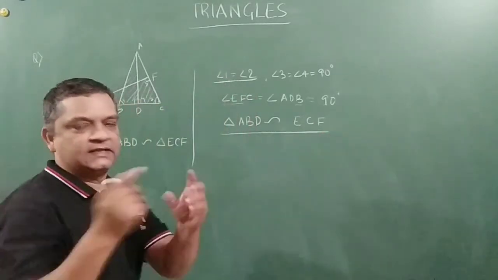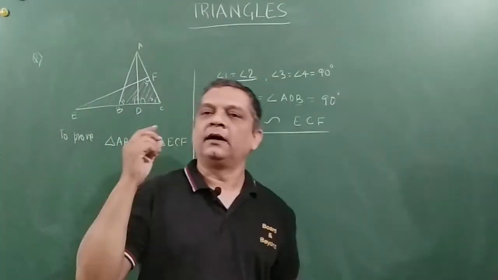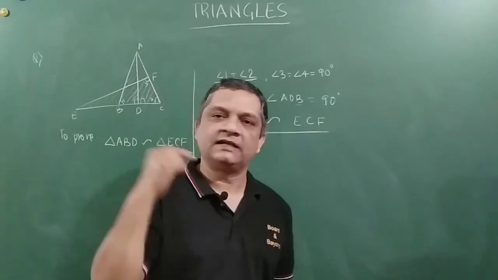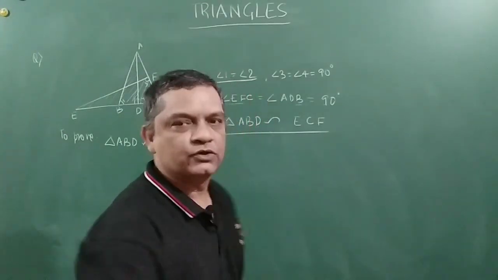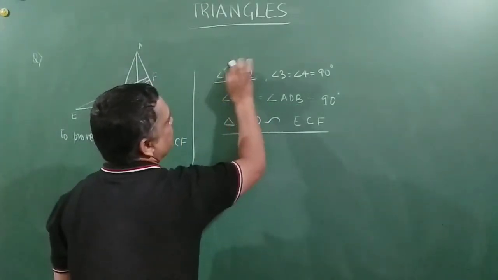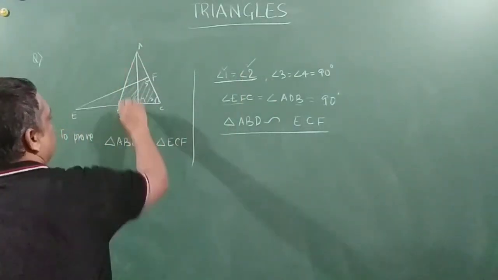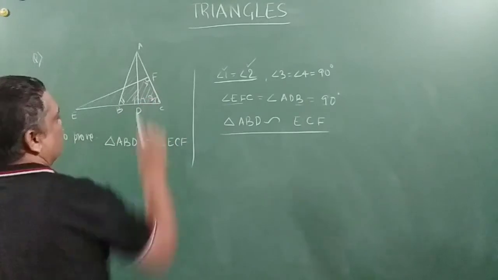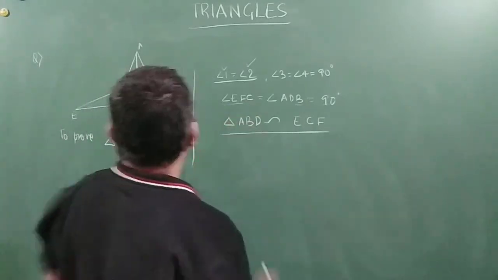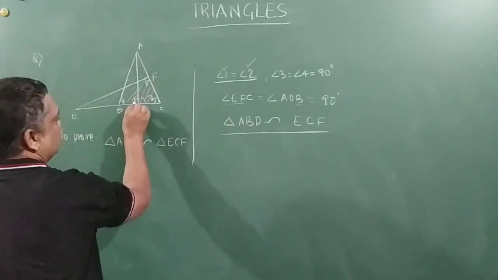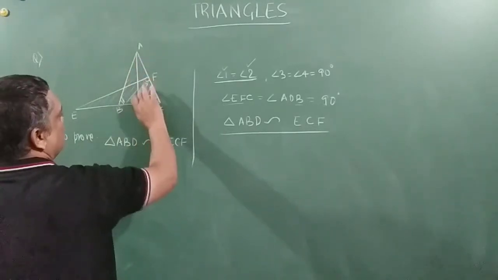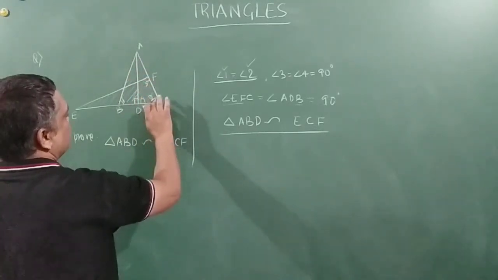You got it? This we have done on two angles. That is the AA criteria. So how we have done it is that angle 1 is equal to angle 2, because this is an isosceles triangle. This angle 1 and angle 2 are the same.